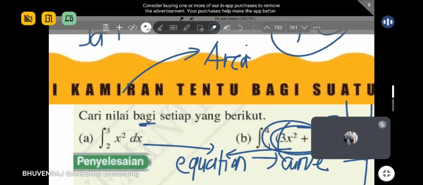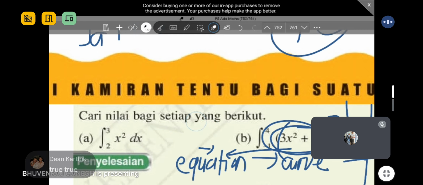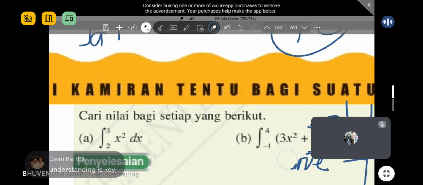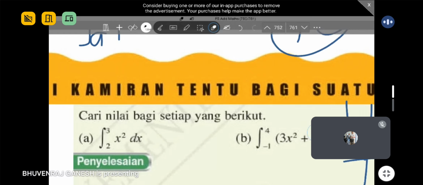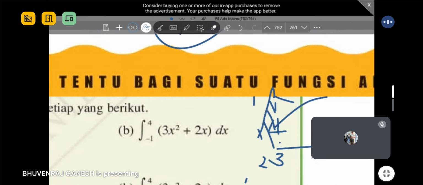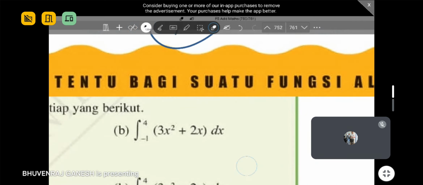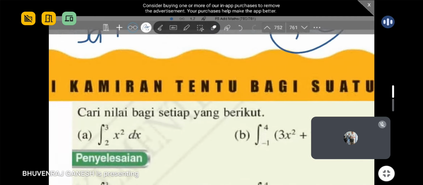Okay, so that's why I say you must understand what you're doing, not just fix your mind like these are the steps, okay, you do. You might still get correct, but you don't understand or appreciate the meaning behind it. There is a difference, guys. Getting correct is one thing, but understanding and appreciating it is a second thing. Make sure you know how to do both. All right, but of course if you do the first thing, it's enough already.